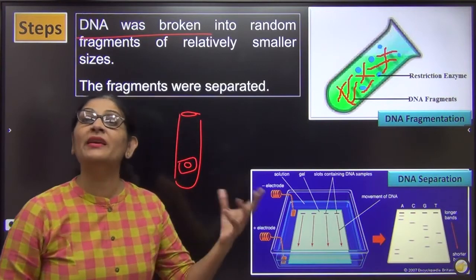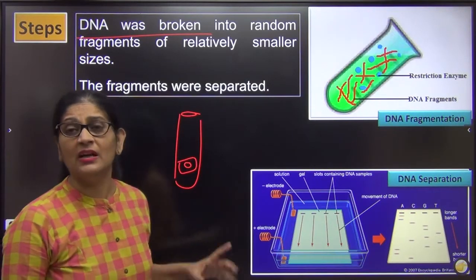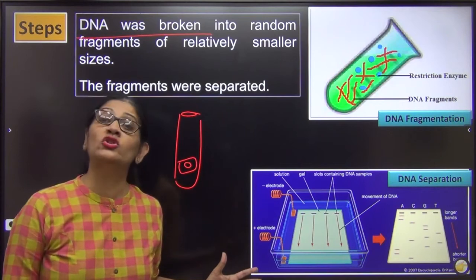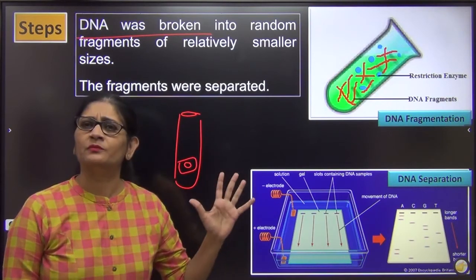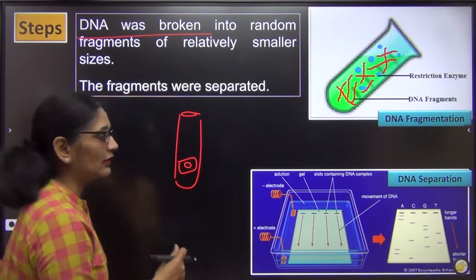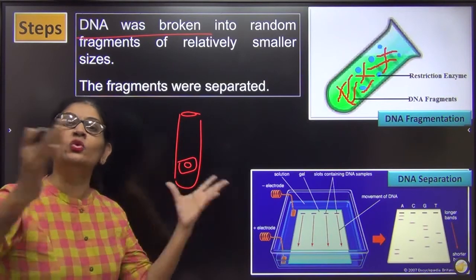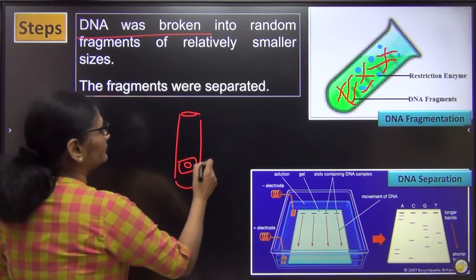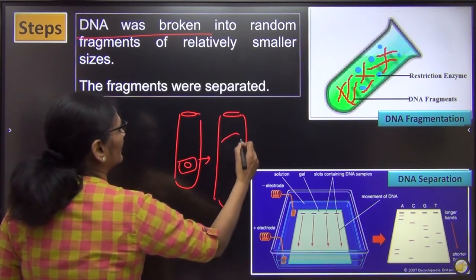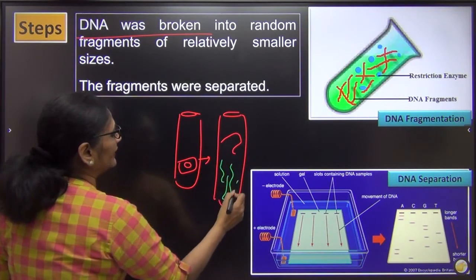Centrifugation, I told you, is moving at a very high speed. I already told you your mixie is also a centrifuge machine. It can also revolve at a very high speed, but the centrifuge machines I used in the lab are high RPM, revolutions per minute. Very high, 1 lakh, 2 lakh. So what happens when it moves? What is there in a human cell right now? We don't even have a cell wall. So the plasma membrane and nuclear membrane rupture, and once they rupture, the membranes of the cell are all broken, and the chromosome and the DNA will be out.